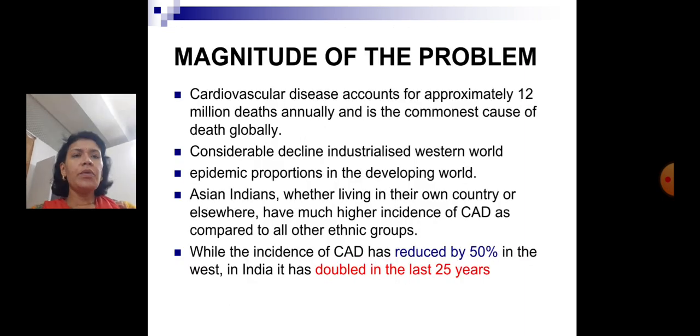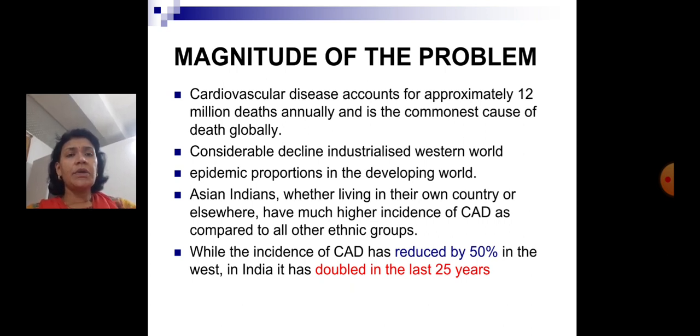Coming to the magnitude of the problem, cardiovascular diseases account for approximately 12 million deaths annually, and this is the commonest cause of death globally. There is a considerable decline in CVD in the industrialized Western world. However, there are epidemics in the developing world.